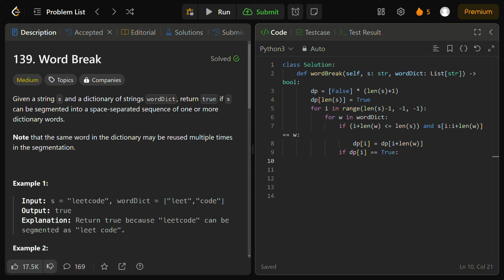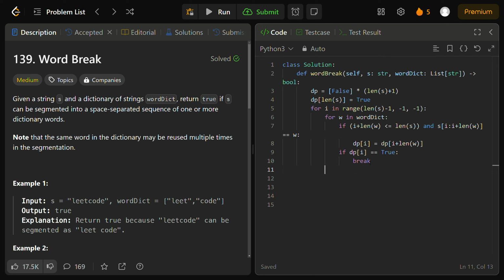We already know for a fact that we can segment up until this index from the end of the array, so we can immediately break from this iteration and move on to future indices, right? We don't care for other ways. We found one unique way to make sure that we can segment our input string s up until this index I from the end of the array, with that bottom-up solution, and so we avoid unnecessary checks once we confirm that from s at I until the end of the array, it's segmentable.